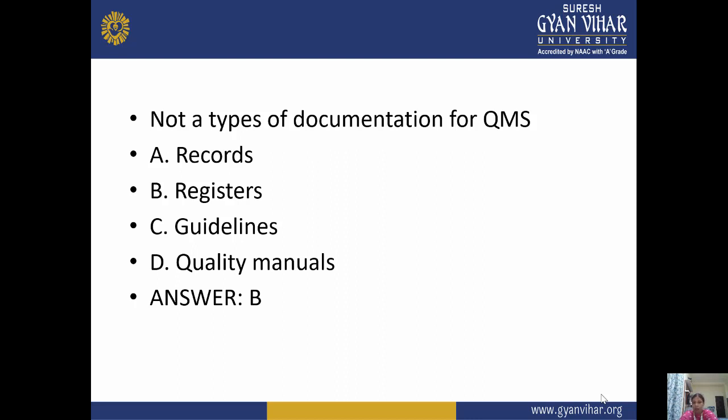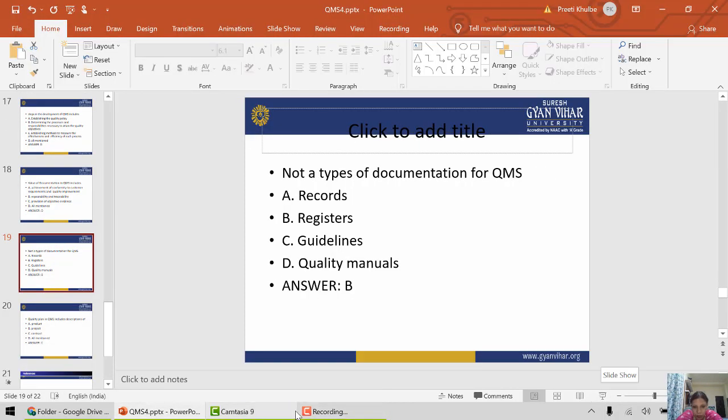Guidelines are the part of QMS, and last one is quality manual. So what is not a part of QMS, so that is registers, because it is not there in the QMS document. Requirement, reports, guideline, quality manuals, quality policies, all are there, but registers are not there. So that means answer B is correct.